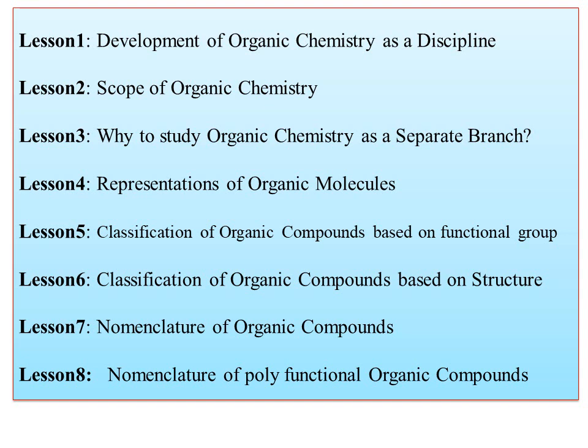In lesson number 8, we are going to consider the nomenclature of polyfunctional organic compounds. As already told, the functional group is the one which is going to decide the property of an organic compound. If you contain more than one functional group, 2 or 3 functional groups, how are we going to name them? That again, according to IUPAC nomenclature, you are going to learn in lesson number 8.